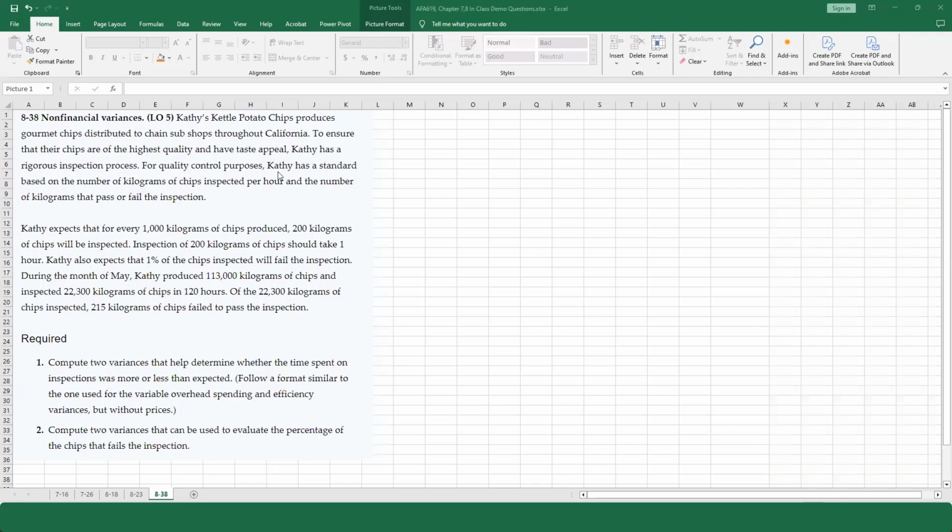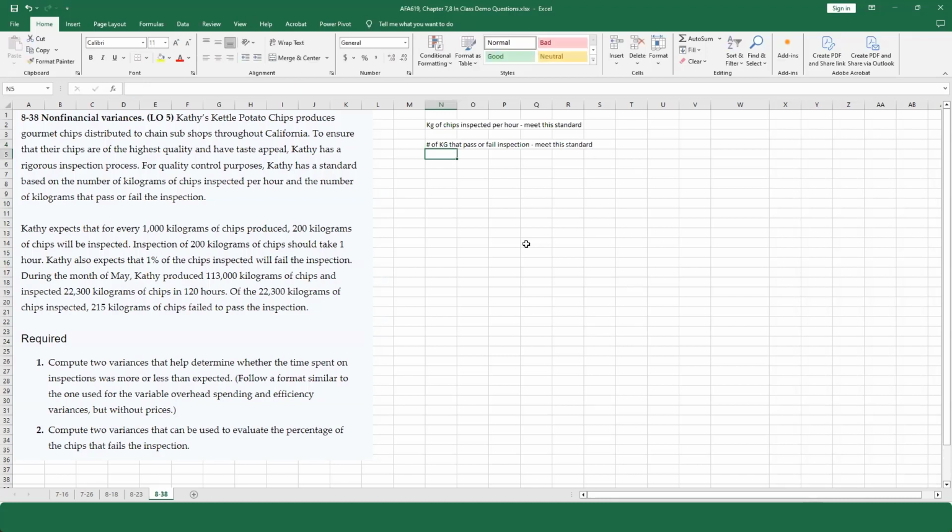So for quality control purposes, Kathy has a standard based on the number of kilograms of chips inspected per hour. So she wants to meet this standard. We already know that this is some variance that we can calculate. And also the number of kilograms that pass or fail inspection. She wants to meet this standard too, because of course, the higher the number of chips that fail, the more expensive it's going to be.